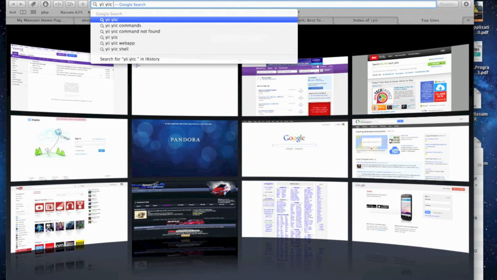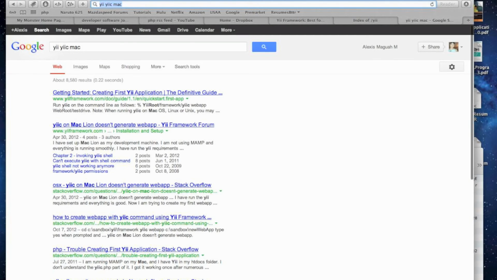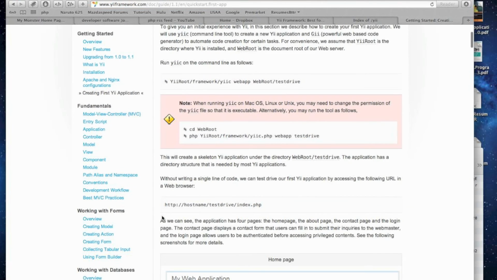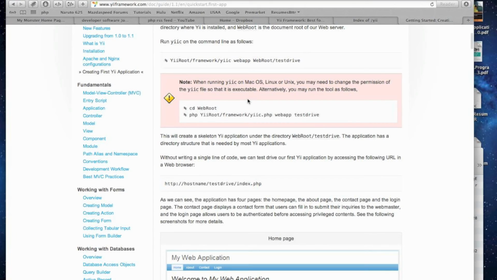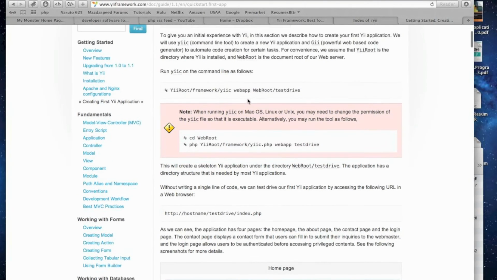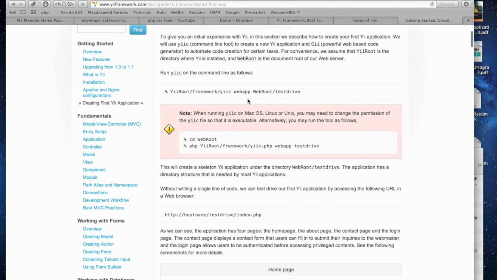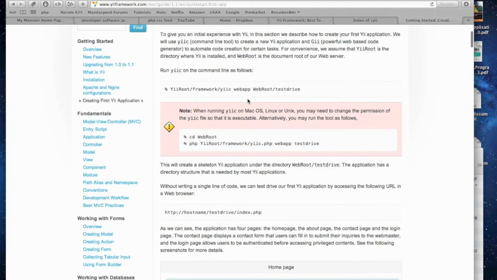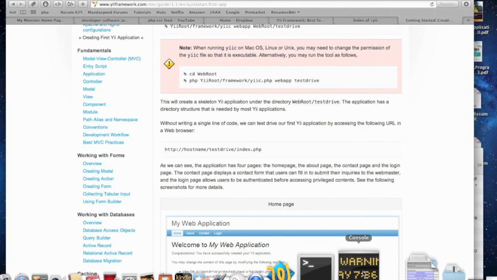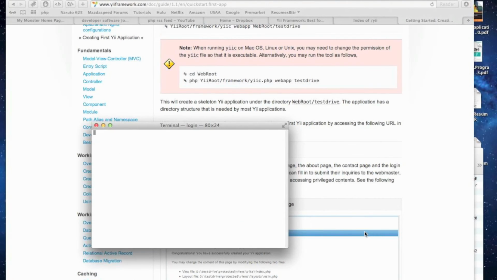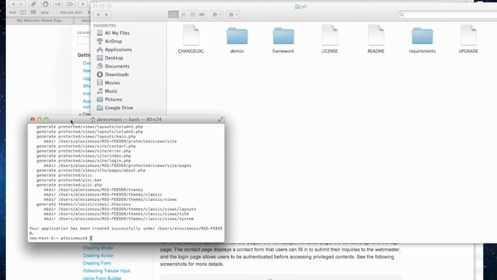First, we need to know what command line we use. In this line, there's yi root /framework /yik. Web app is the line that we want to use. Now, yi root would be my application /mamp /htdocs /yi. That's where the framework is located.